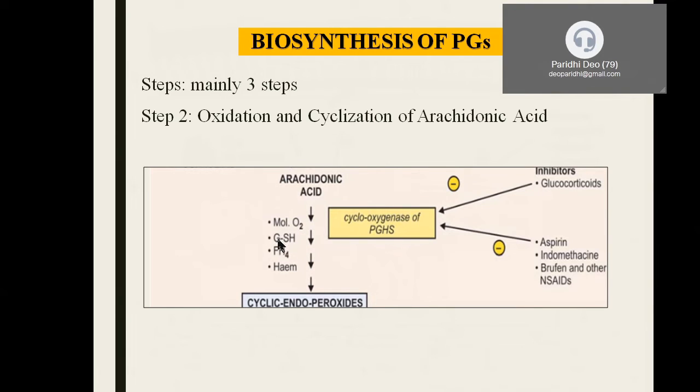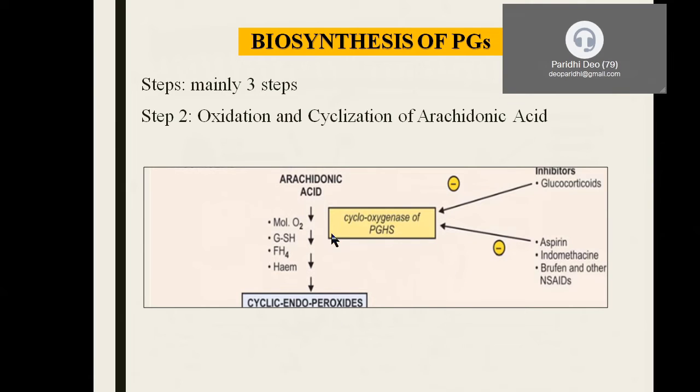GSH stands for reduced glutathione, and it requires tetrahydrobiopterin. When you read about vitamin metabolism, especially B complex, then you will understand what this is. Then it requires participation of heme molecule as well. When all these requirements are fulfilled, with the help of cyclooxygenase, it produces something called cyclic endoperoxides.